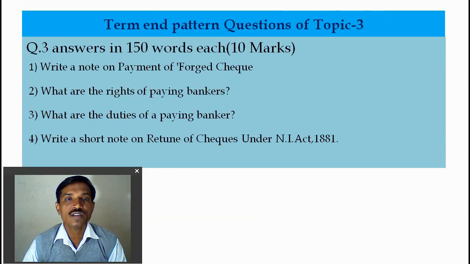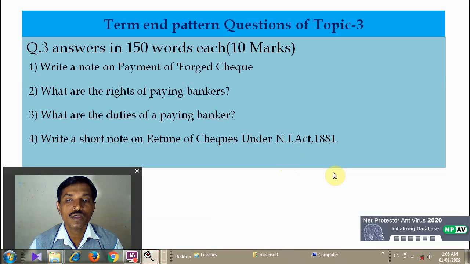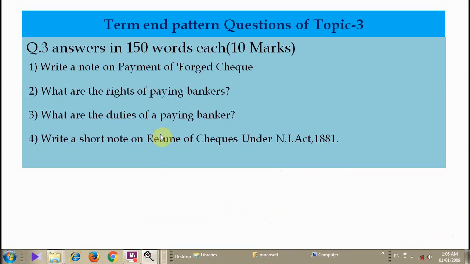Next, answer in 150 words. A 10-mark question will be asked in the examination. Write a note on the payment of a fraud check, and what are the things to look for in a fraud check. What are the rights of the paying banker? What are the duties of the paying banker? And write a short note on the return of a check under the Negotiable Instruments Act 1881.